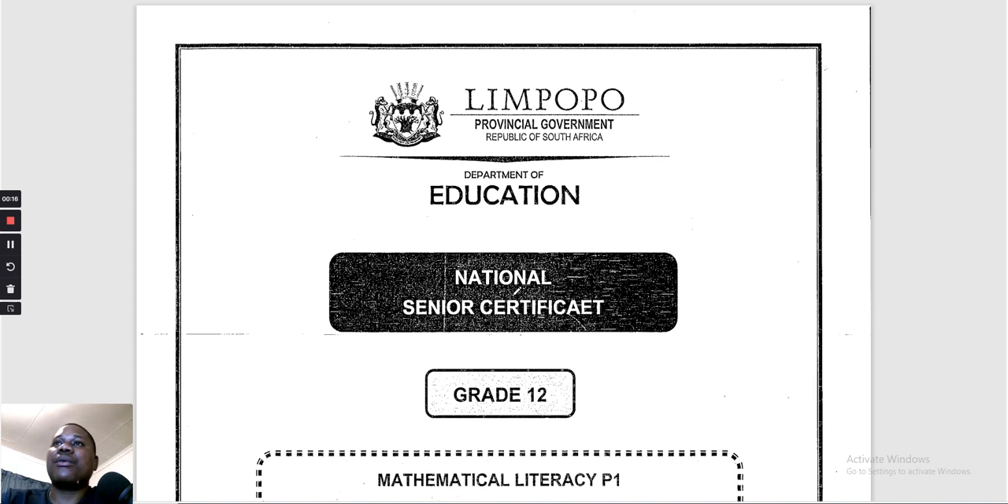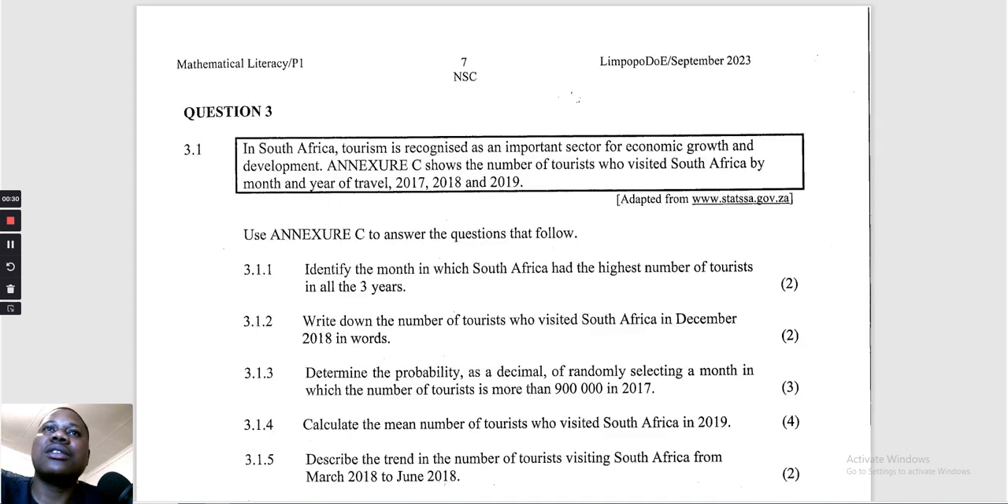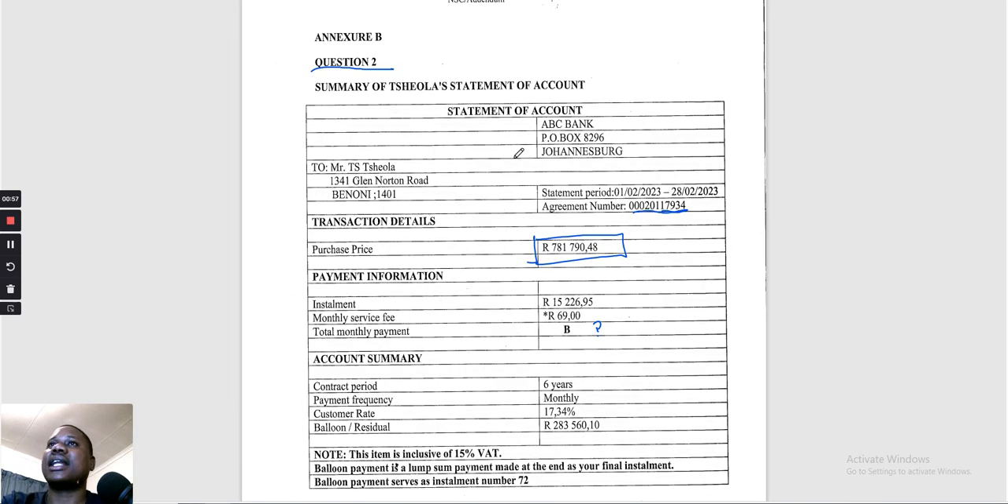Okay, so we are back with part number 3 of the Limpopo September 2023 mathematical literacy examinations, for paper 1. We are now going to do part 3, which has question number 3 in it. So without waste of time, let's go on it. When you go to question number 3, it has an annexure there. They say, in South Africa, tourism is recognized as an important sector of economic growth and development. Annexure C shows the number of tourists who visit South Africa by the month and years of travel, 2017, 2018, and 2019. So we have Annexure C to answer the questions that follow. We're going to use that annexure there.